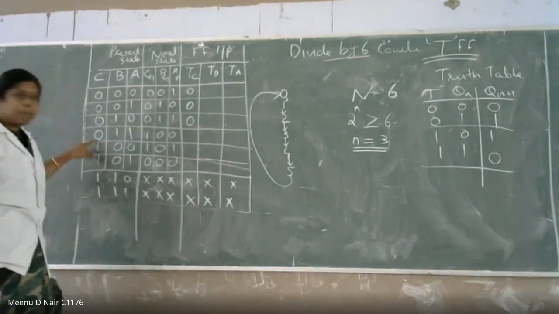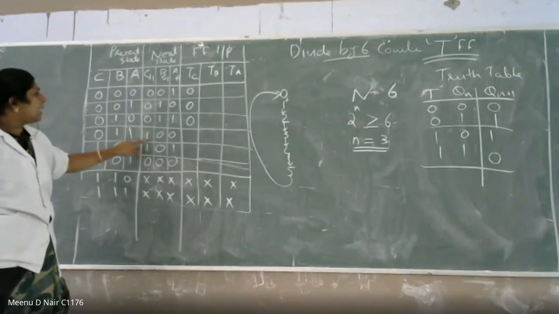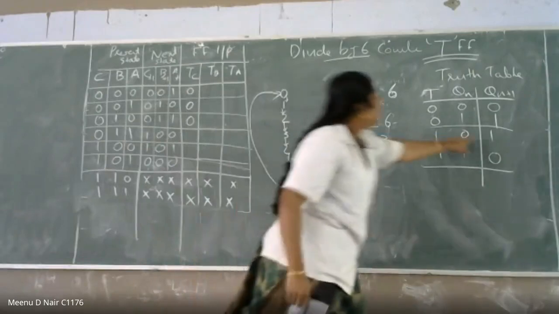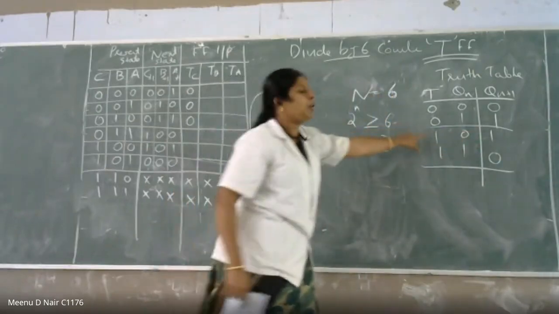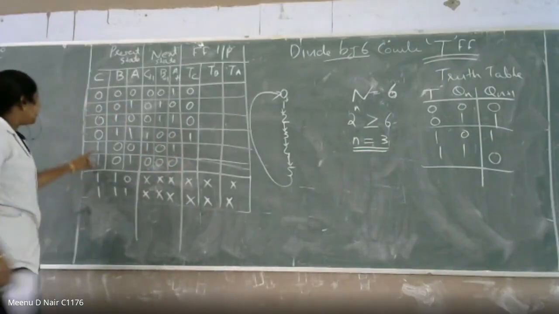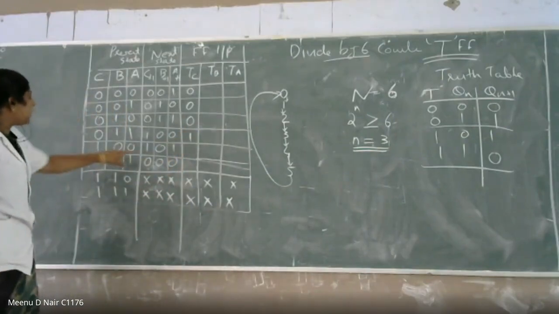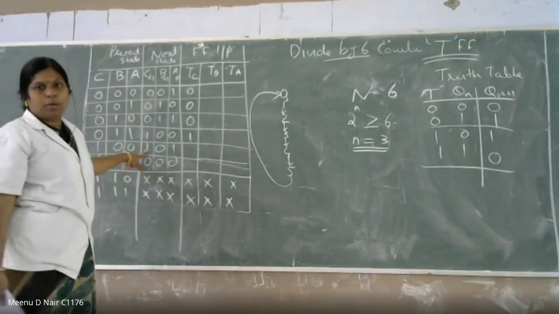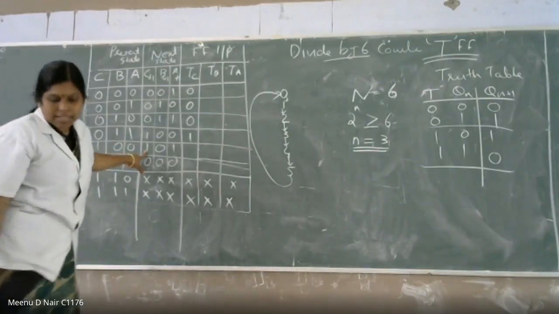And here the present state is 0 and the next state is equal to 1. In that condition, your input must be 1, right? Then here C is equal to 1 and C plus 1 is equal to 1, so there is no change between the present state and next state.